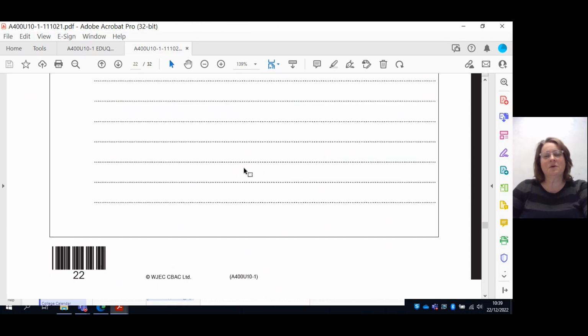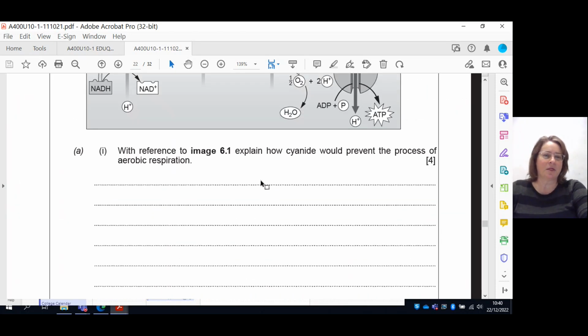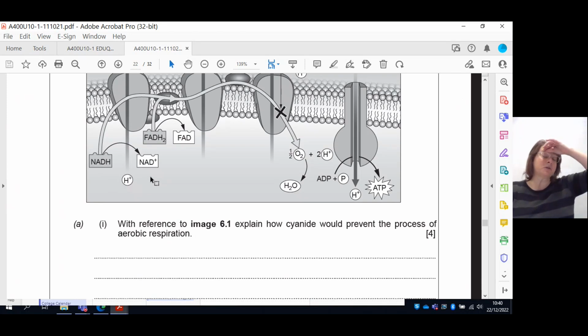Okay, moving on to the next one. Explain why blood lactate concentration rises as a symptom of cyanide poisoning. If your brain is automatically going anaerobic respiration, yes, but you need to give me more than just a keyword. You'll need to give me the biochemistry of anaerobic respiration. So what is happening and what is being done? It requires you remembering the process of glycolysis and that NADH is being made in glycolysis.